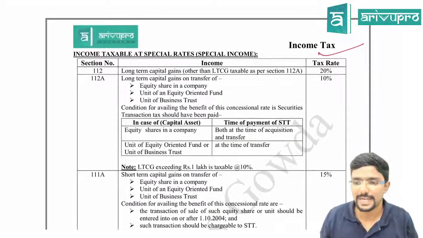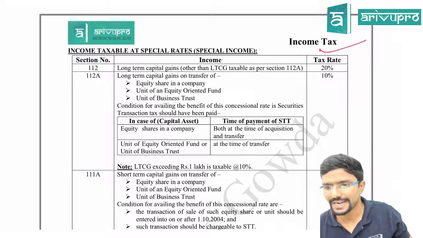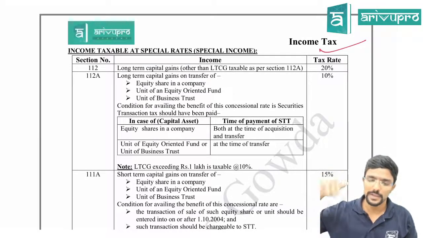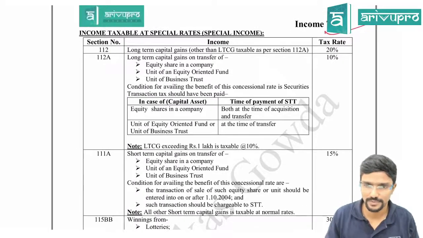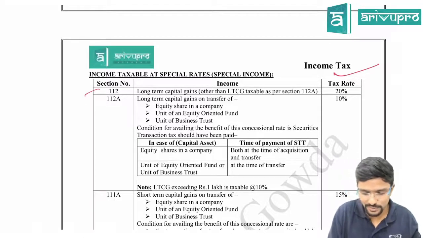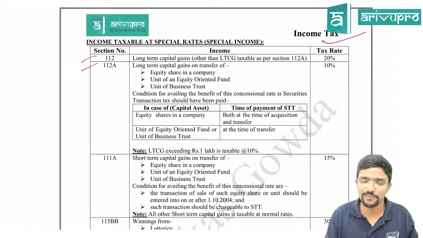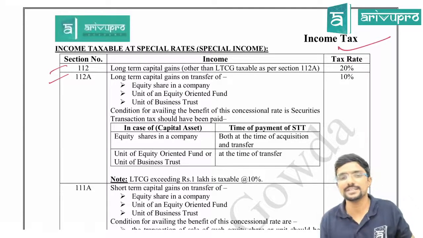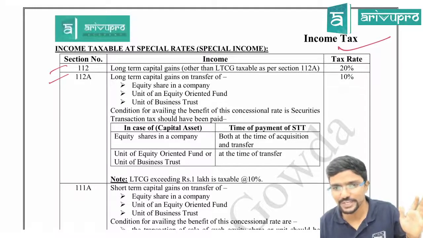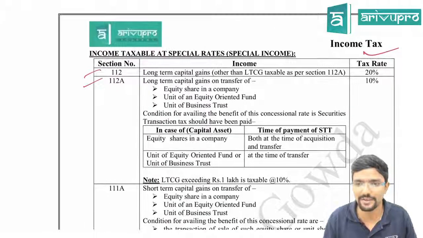We'll start, guys. Please pay attention. Bala Sridhar asks: in order to change the tax rate for special income, the IT Act is to be amended, sir? Yes, correct, madam. If you want to change these rates, they will amend the Income Tax Act itself. Actually, previously section 112 was there. Later, they added new sections 112A and 111A. If they want to change the existing section, they will make amendments, or else they will add an altogether new section. 112A, as I told you, was added in Finance Act 2019, madam.